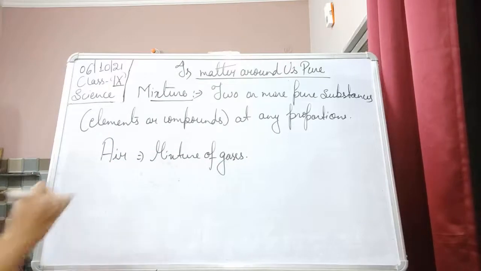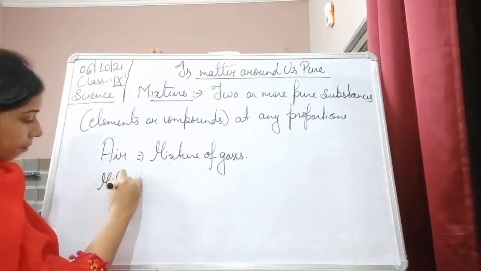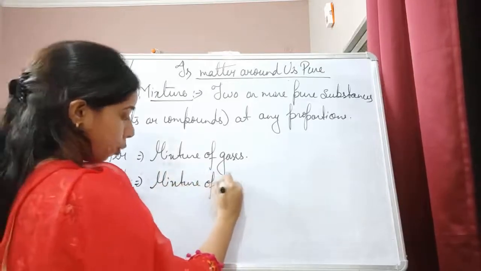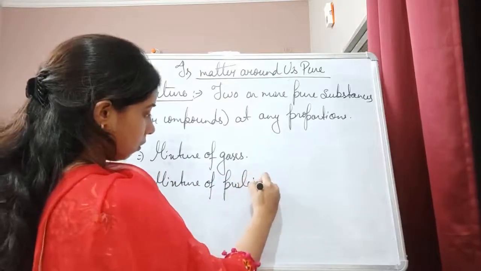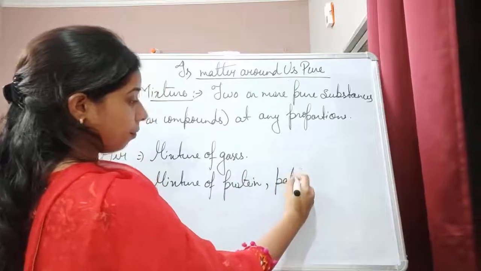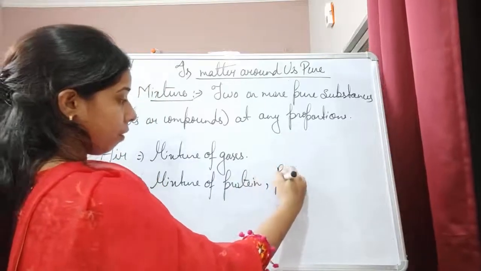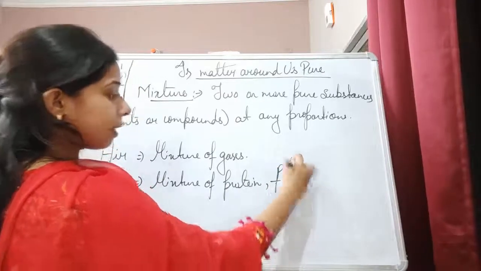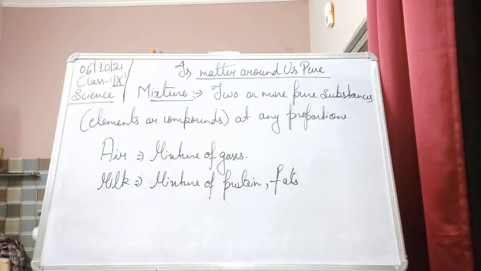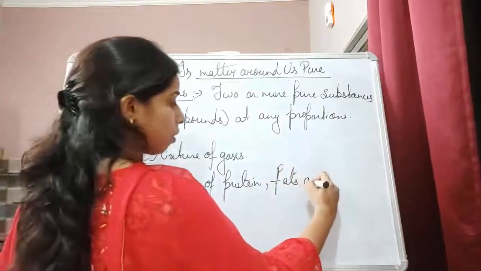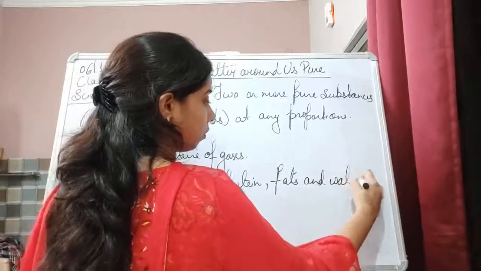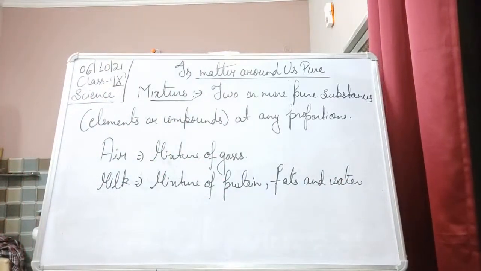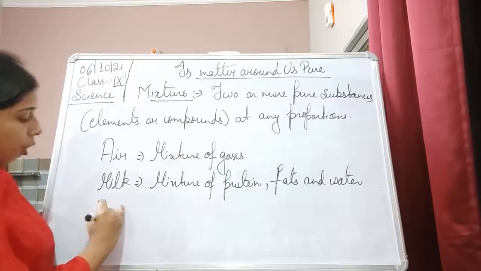Then milk is a mixture of protein, fats and water. Then brass: brass is a mixture of copper and zinc.